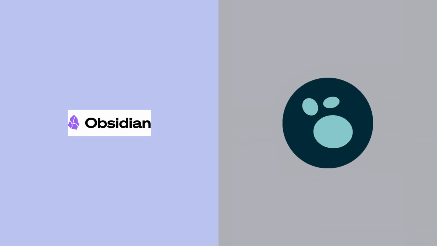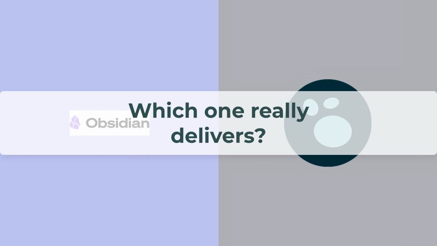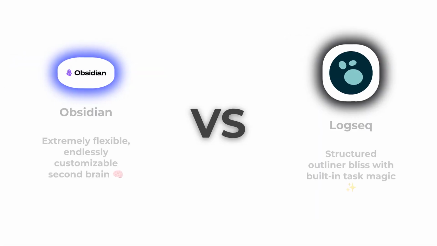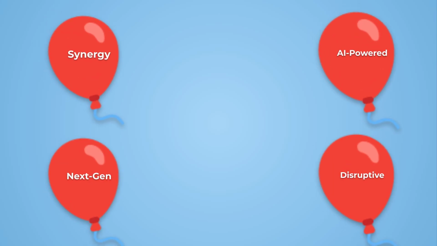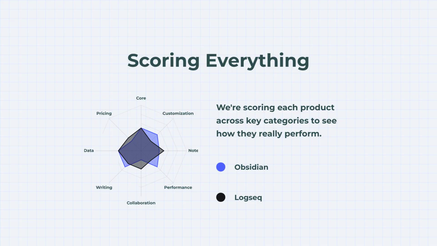Two legendary second-brain note apps, Obsidian versus Logseq. Which one really delivers? On the left, Obsidian, extremely flexible and endlessly customizable. On the right, Logseq, structured outliner bliss with built-in task magic. Let's skip the buzzwords and get to the real stuff. Each category earns points, and at the end you'll see exactly who comes out on top. The result might not be what you expect.